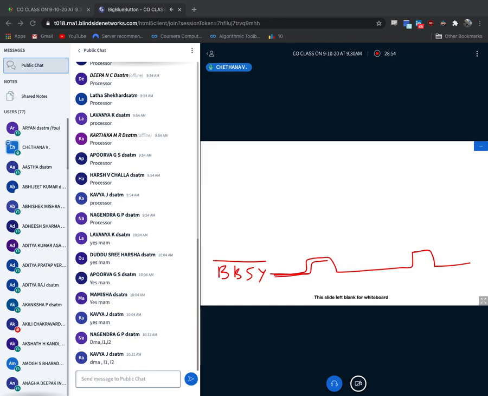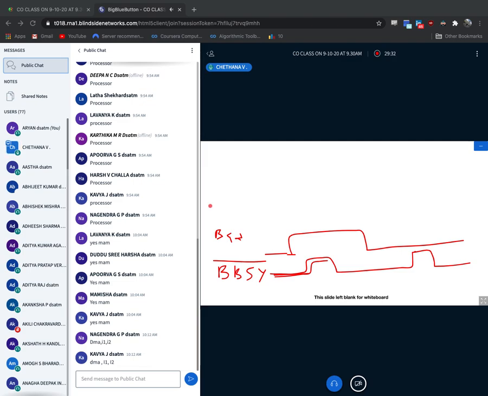Now just see, I'll give you one more simple thing. BG2. BG2 means bus grant to device number 2. Grant the bus to device number 2, like that. I think you are able to see this particular diagram. If you are able to make it out, just see this. This is bus grant, grant the bus to device number 2.